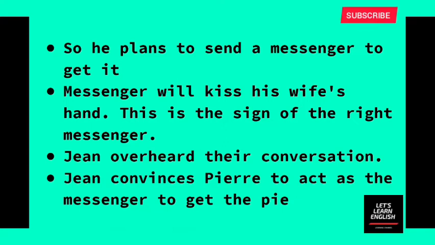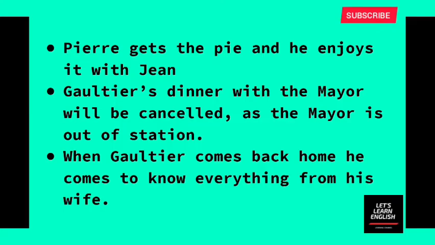Pierre should say that he was sent by Mr. Gaultier to fetch that eel pie and should ask to kiss her hand also. This is really important. This is the sign which Gaultier gave his wife. So these are the signs to be followed. Pierre follows the instructions of Jean and collects the eel pie from Marion.